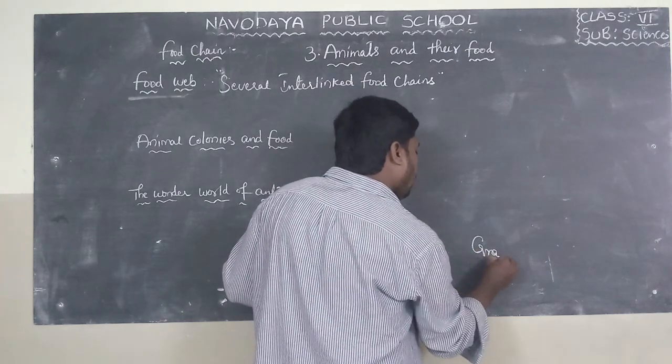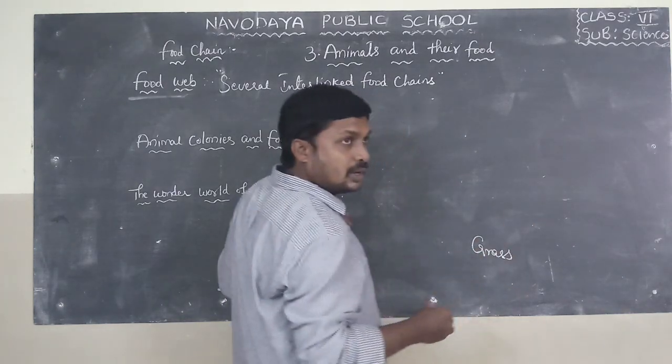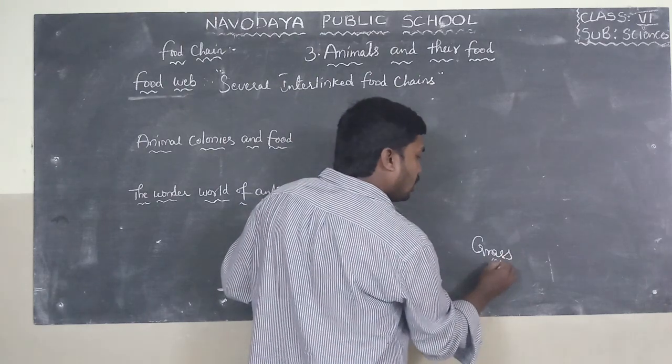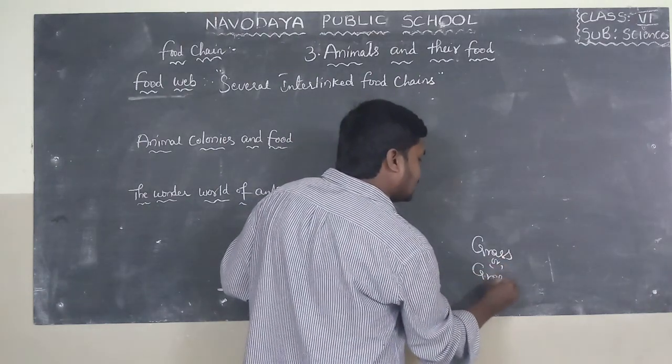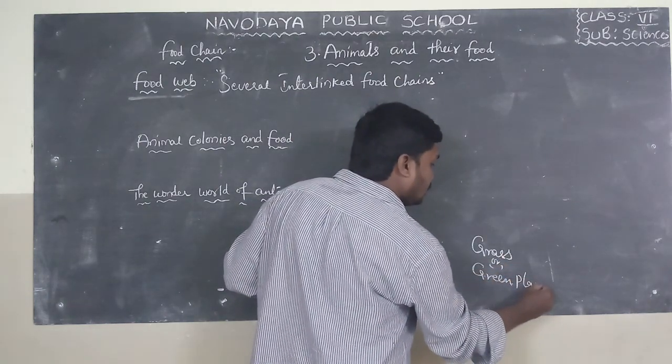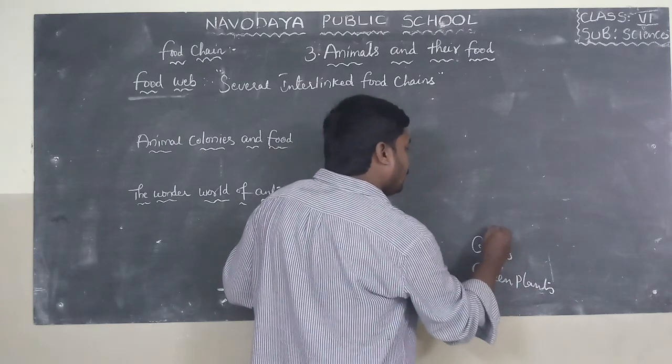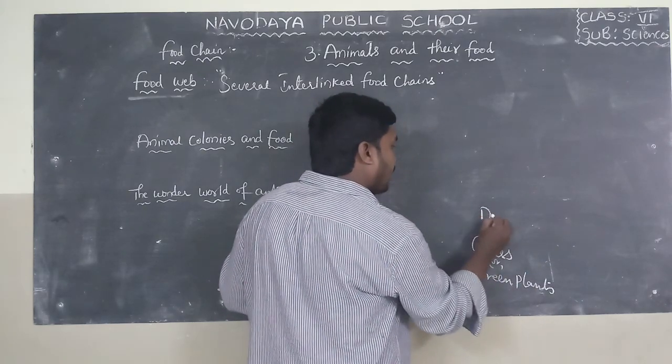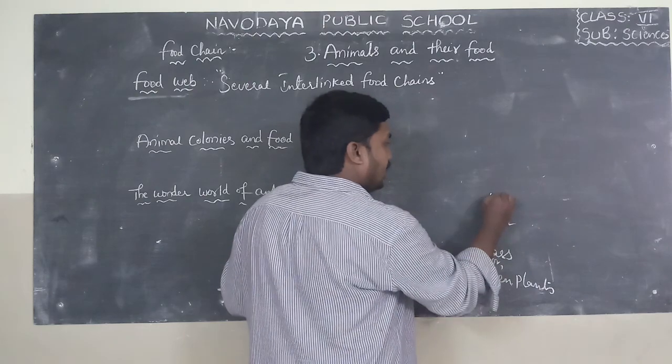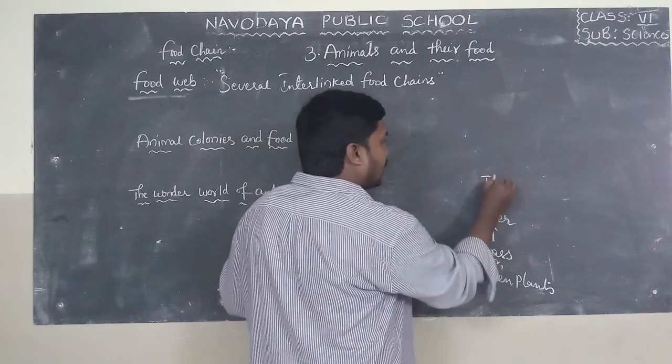That is grass. Grass or green plants. So grass is the food for deer. Deer is the food for tiger.